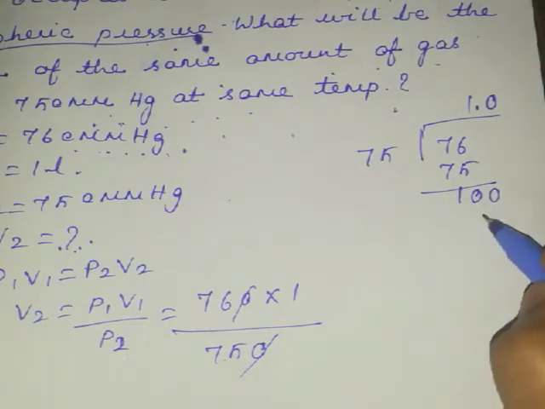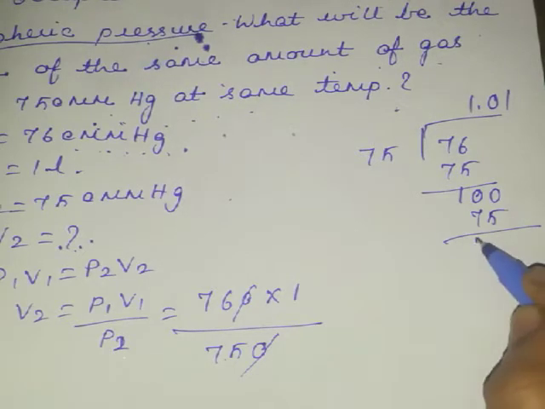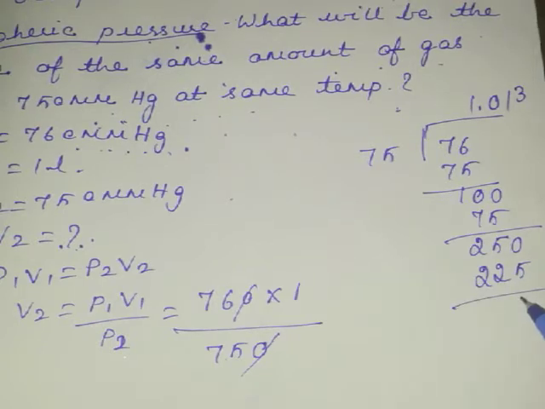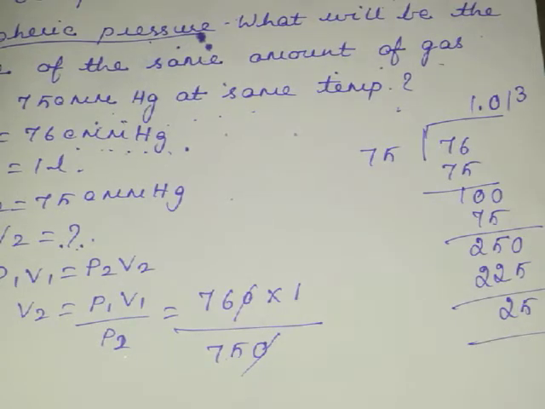Now I'll be getting it as say around ones only, that is 75, then 250, and one more 0 you have added, so it goes 3 5s are 15, 22. So now 25. So like that it goes.